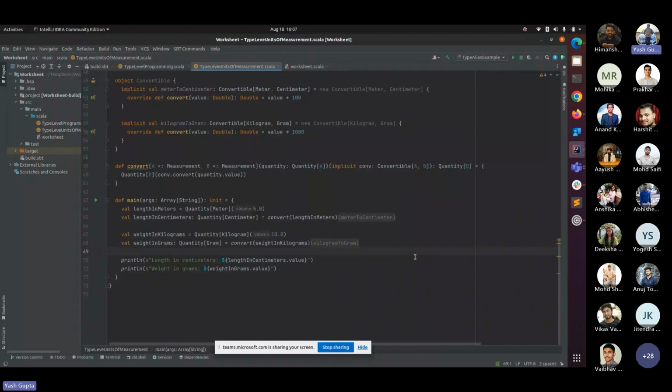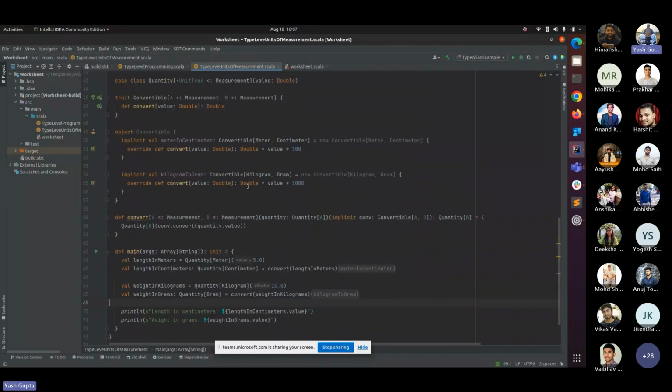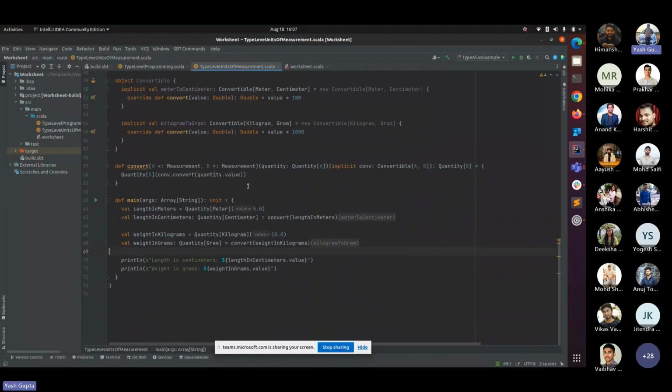Now, if I talk about the readability of the code, by reading the code you can simply find out which trait has which type, right? Which parameter has what type. This is the readability of the code. By using type level programming, you can increase that.